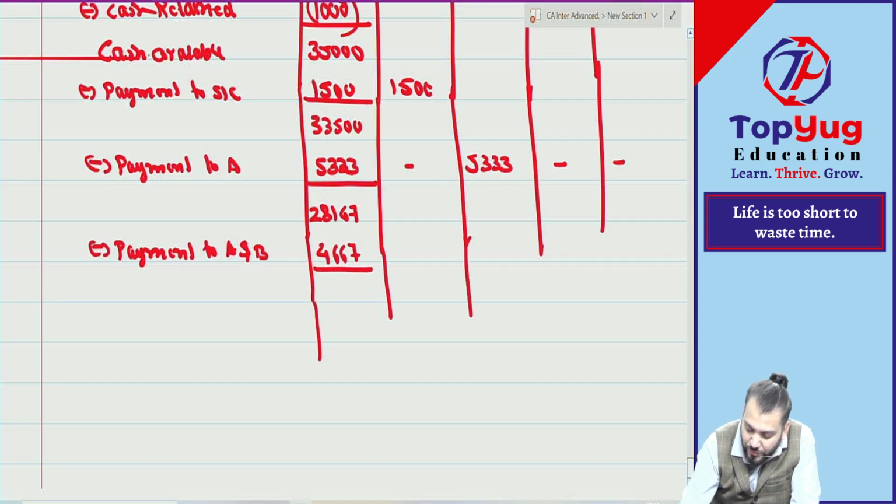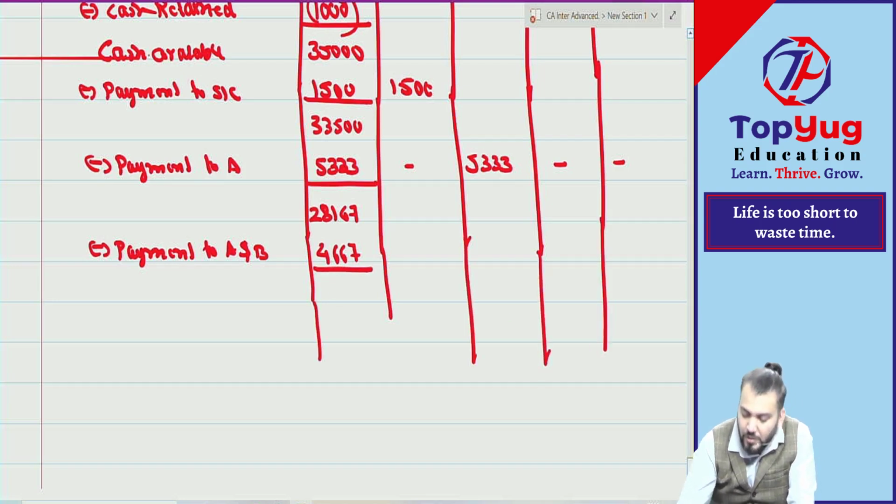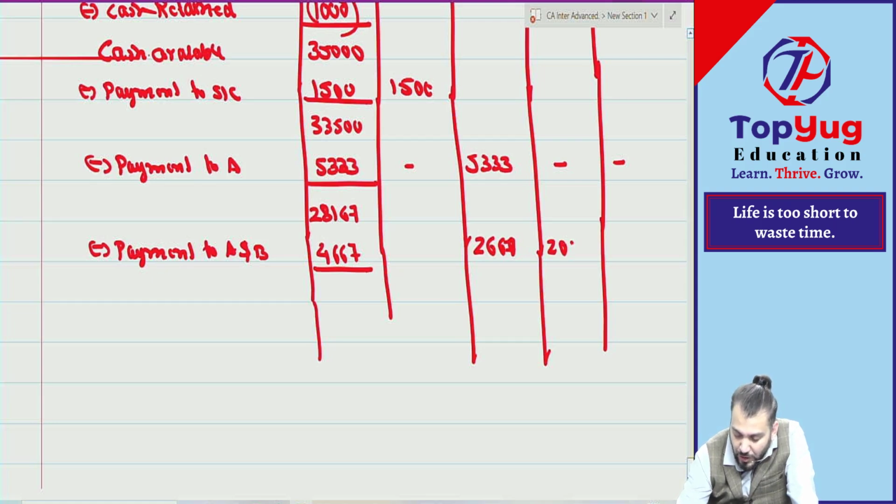In which ratio? In 3 is to 2. Distribute. Whatever you distribute, how much? 2,667 and 2,000. Are you able to understand?